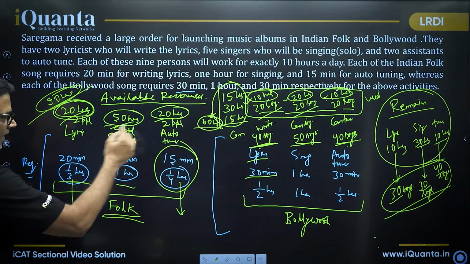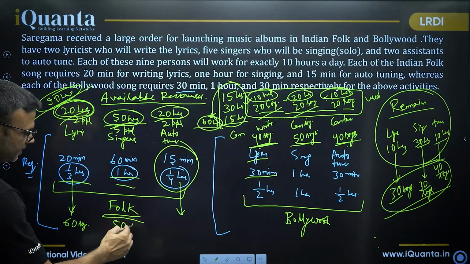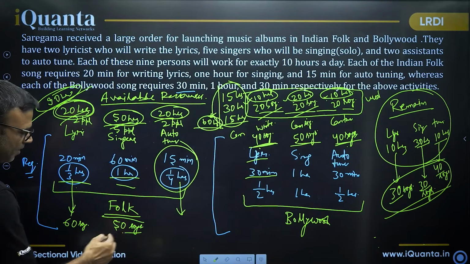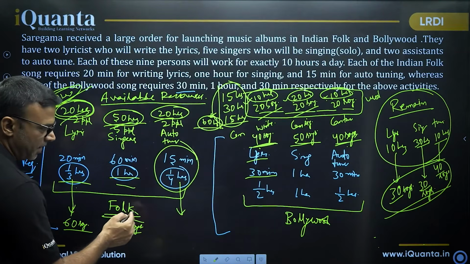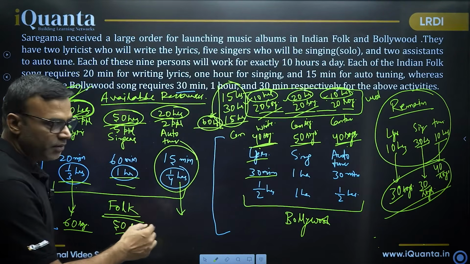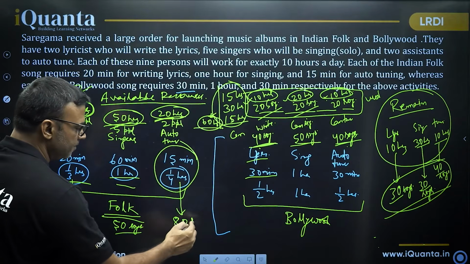Okay. 50 hours are available for singing. 1 hour required. So I can sing 50 songs. Right. 1/4 hours required for auto-tuning for folk songs. Okay. That means in 1 hour, I can auto-tune 4 songs. So in 20 hours, I can auto-tune 80 songs.